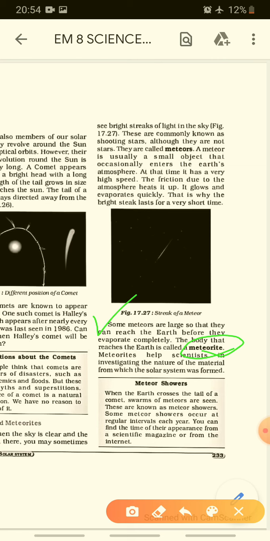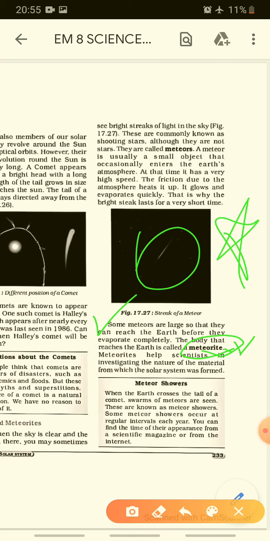Because of the high speed and large heat, they may fall somewhere. Meteorites help scientists in investigating the nature of the material from which the solar system was formed. So they are useful, right? Scientists can investigate how the material was formed.